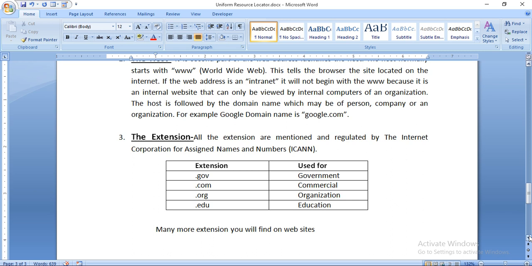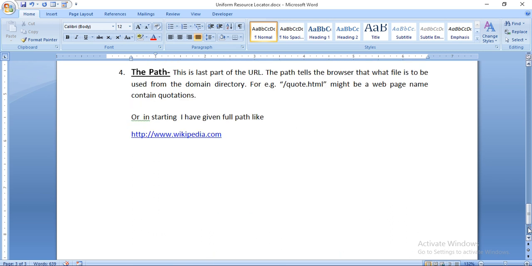The extension. All the extensions are mentioned and regulated by the Internet Corporation for Assigned Names and Numbers. It is the corporation that gives out the domain names. As I told you, in the same way they give the extension names: .gov for government, .com for commercial, .org for organization, .edu for education, as I told you above. Many more extensions you will find on websites when you surf.